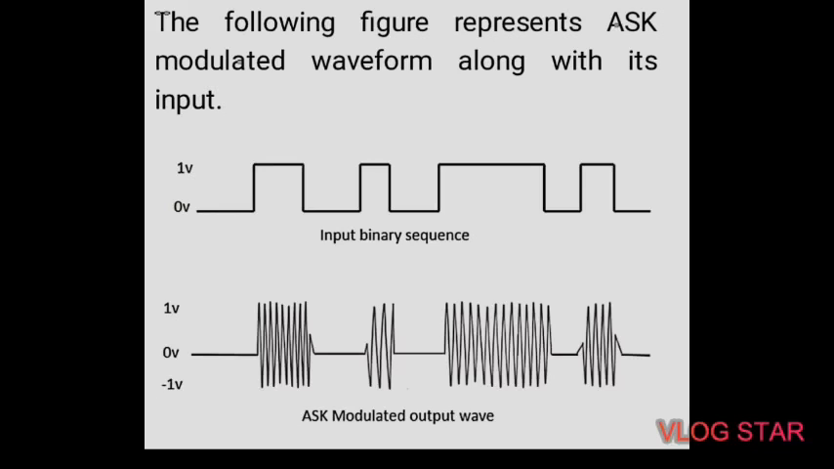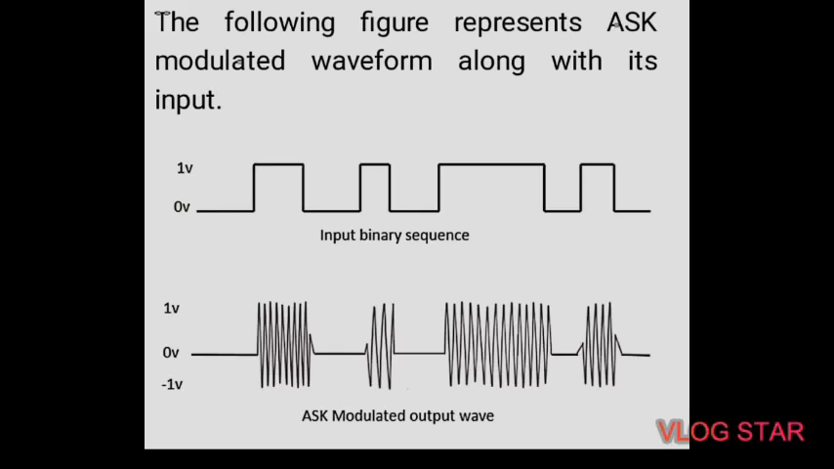The following figure represents the ASK modulated waveform along with its input. This is the input binary sequence. This is the zero value, or we can say low value, and for the low value it will be considered as a same line, and for the higher value, or we can say for the 1, it will show the sinusoidal waveform.